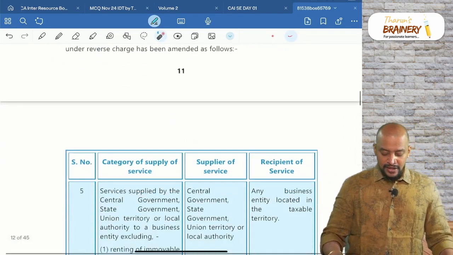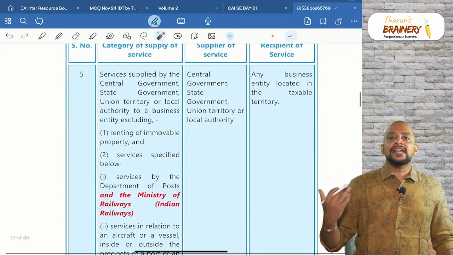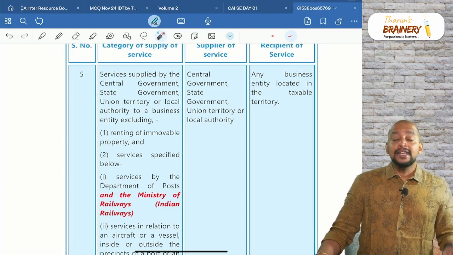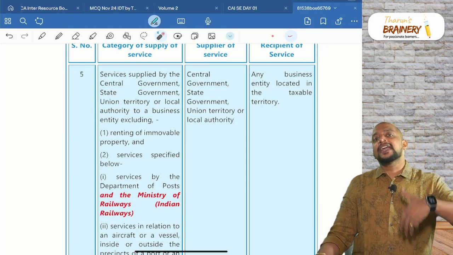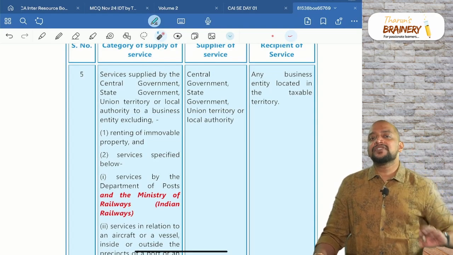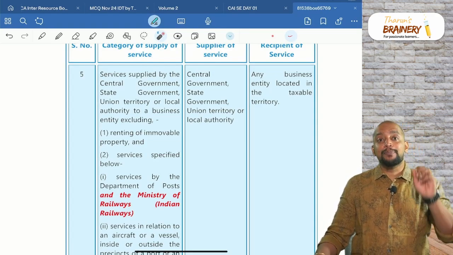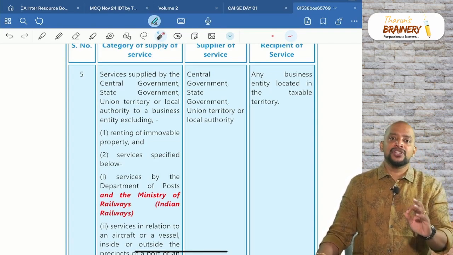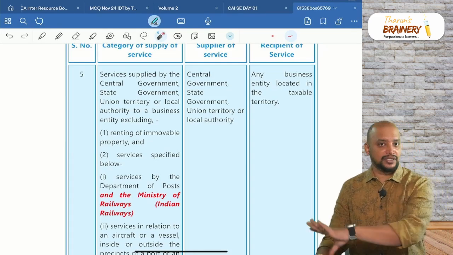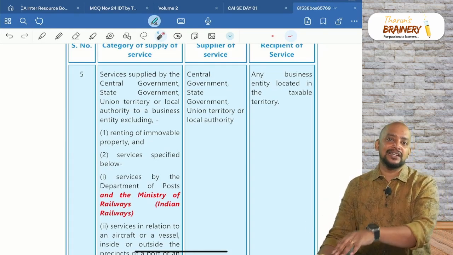Next, the list of notified services on which tax is payable on reverse charge mechanism by the recipient. We know that Indian Railways is now excluded from RCM, which means Indian Railways providing any service, if it is not exempted, is taxable. What is exempted for Indian Railways? In case of passengers, other than first class or other than AC is exempted, like sleeper ticket, general ticket, etc.